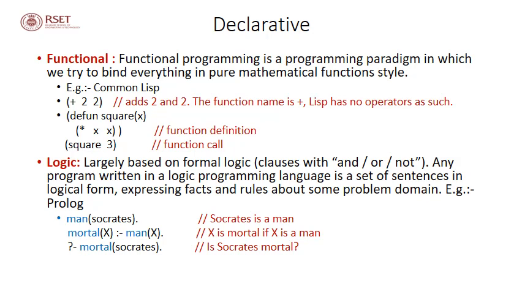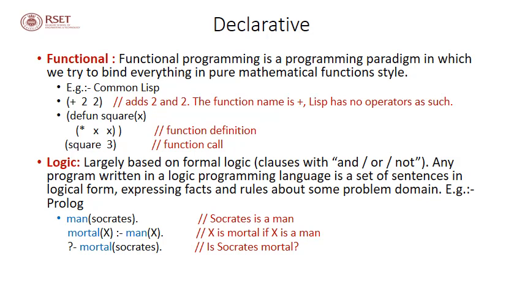First one is, within parenthesis, plus 2 2. It adds 2 and 2 to return the answer 4. So when you execute this, you'll get the answer as 4. Actually, everything is written in the form of a function. So the function name here is plus. Lisp has no operators as such.